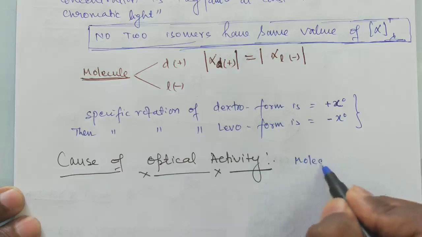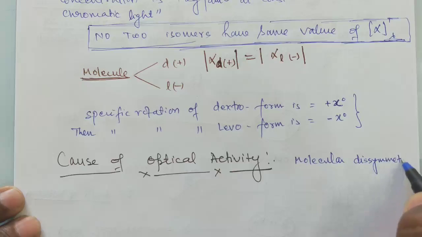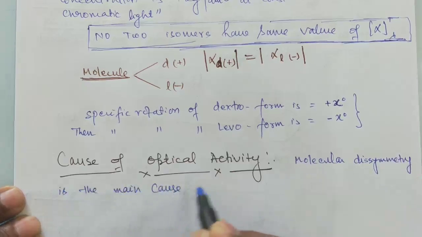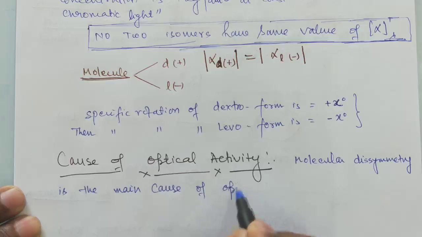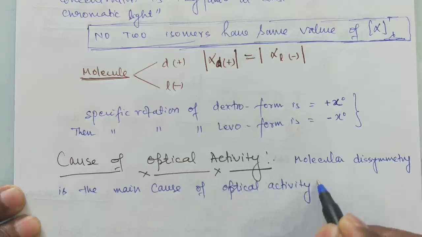So the cause of optical activity is molecular dissymmetry. Molecular dissymmetry is the main cause of optical activity. What does it mean?